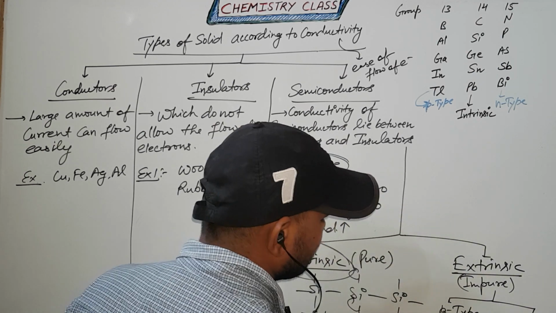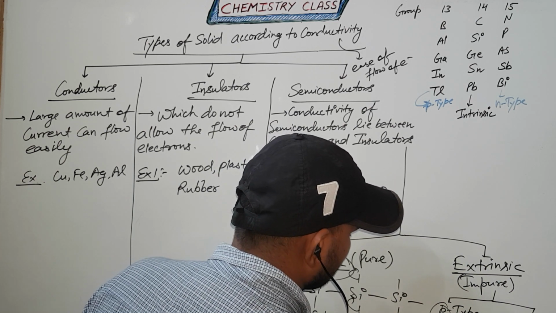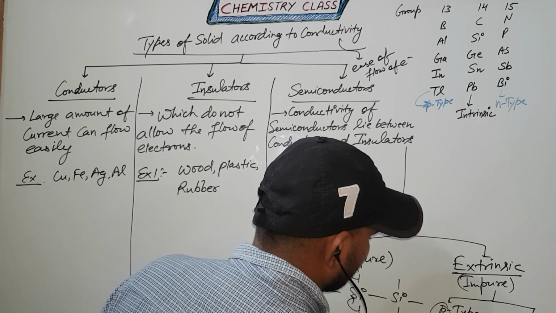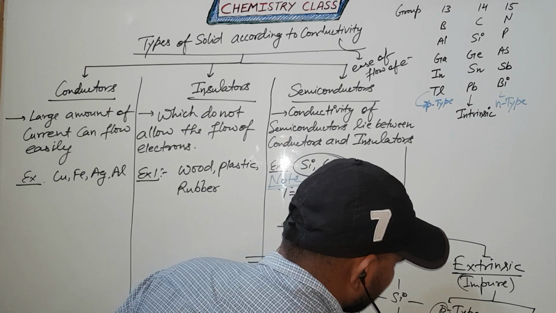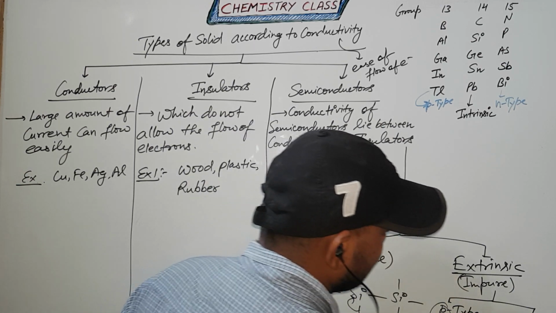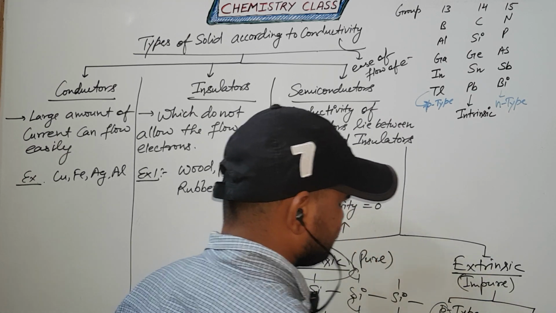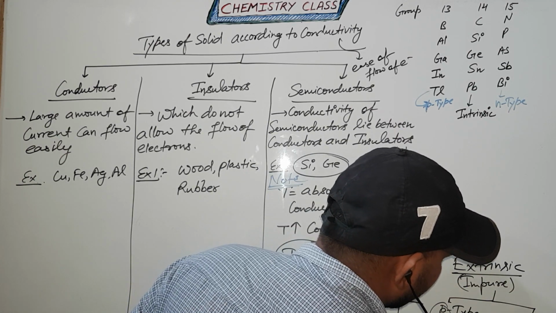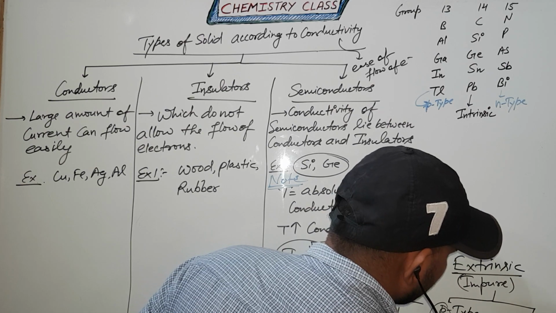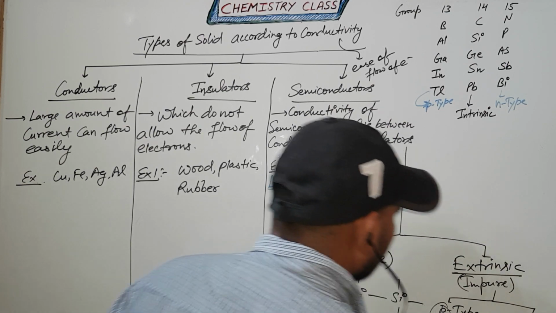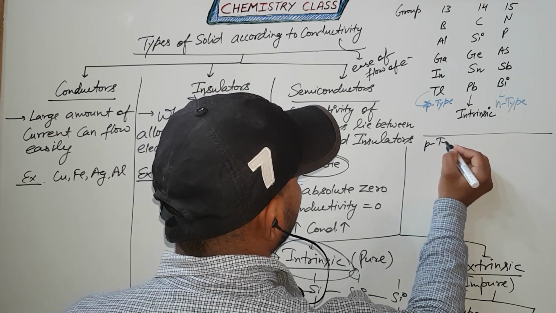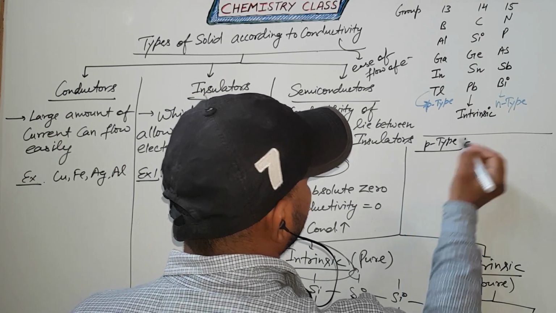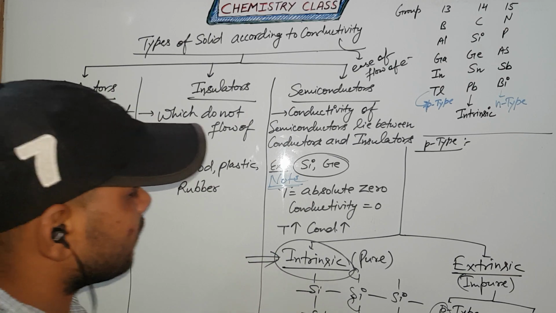So p type means positive charge. Positive charge, another name is hole. Clear? And n type means free electrons. First we discuss the p type semiconductor. Clear? So these are intrinsic.